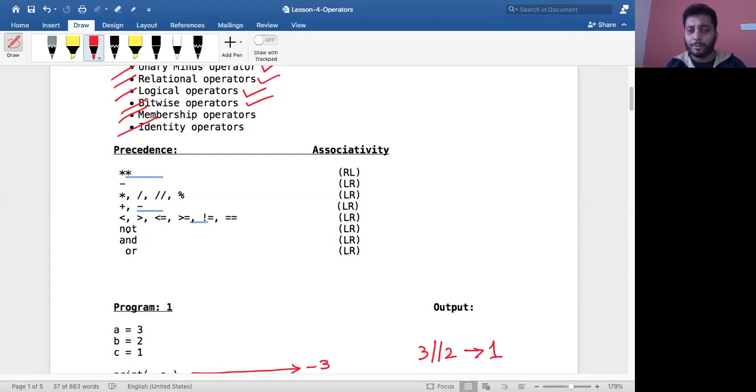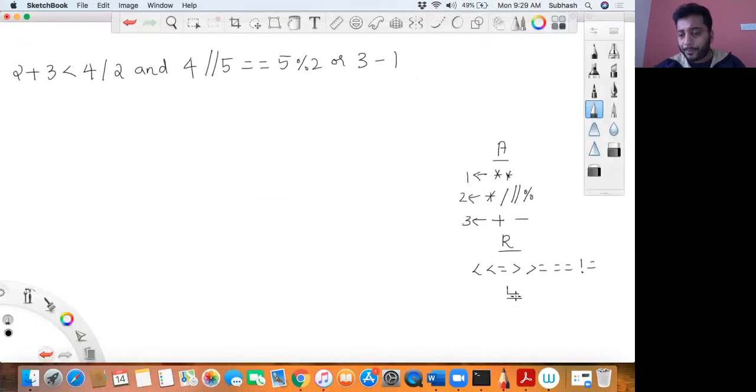First is given to not, and then and, then or. So you have your not, then your and, then your or. This is given the first priority, this the second priority, and this the third priority. Here all are given the same priority. Okay, so we have arithmetic, relational, and logical.